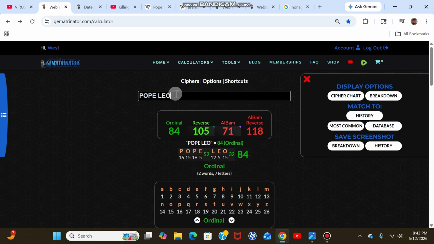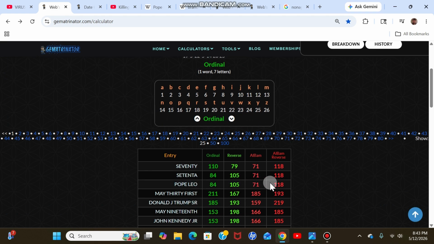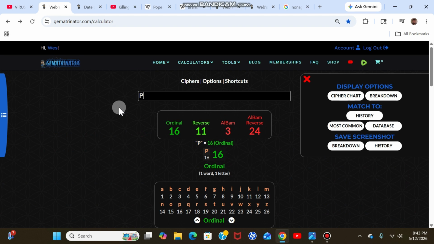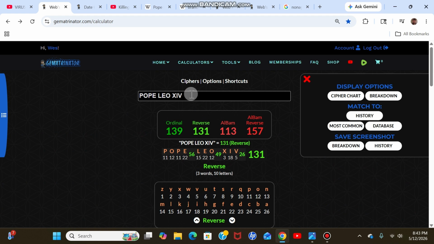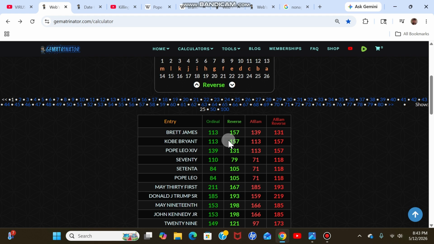But yeah, Pope Leo's very connected to 70. Hope I can get all this in here. That's I think that's Spanish for 70, and then just English for 70, is that 71, 118 in Alabama, matching all the way up to Pope Leo. But anyways, I think Pope Leo 14 might be 131, and it is. And don't forget that matches Kobe Bryant. Or I'm sorry, that matches Brett James. A full match to Brett James, who died in a plane crash. But it does match Kobe Bryant as well.